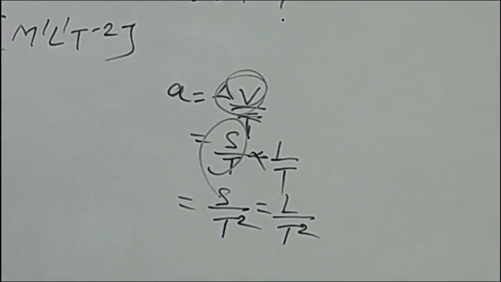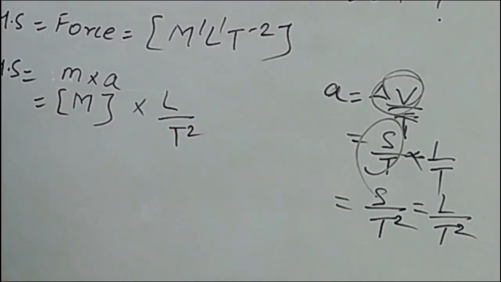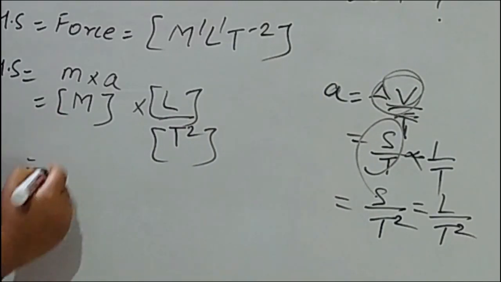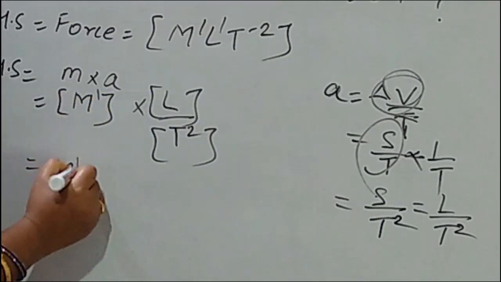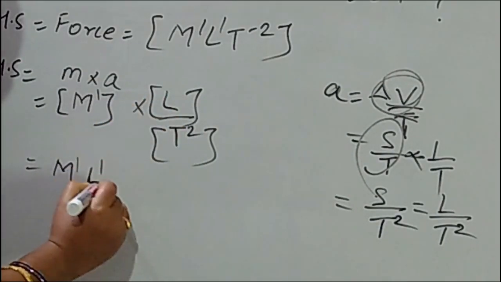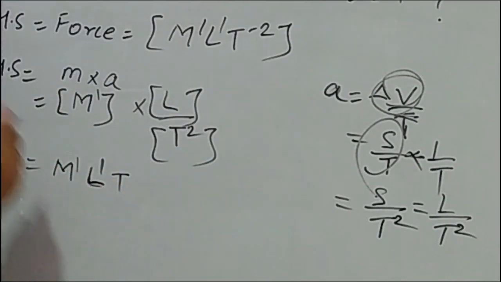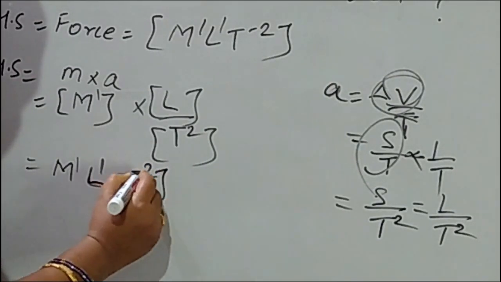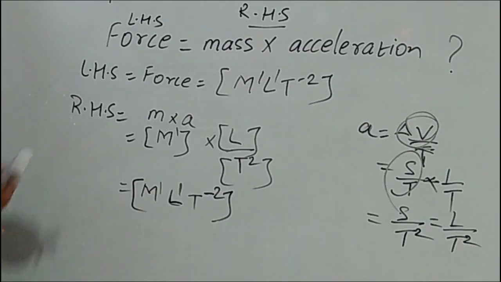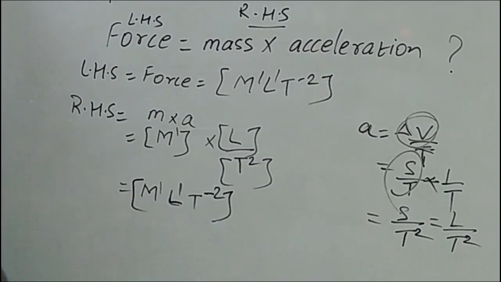So in place of acceleration what should I write? L by T square. Is it? So now see, M, the power is 1. L also 1. T is in the denominator, when you take it to the numerator, minus 2. M1 L1 T minus 2. RHS we got. What is LHS? M1 L1 T minus 2. What is RHS? M1 L1 T minus 2.